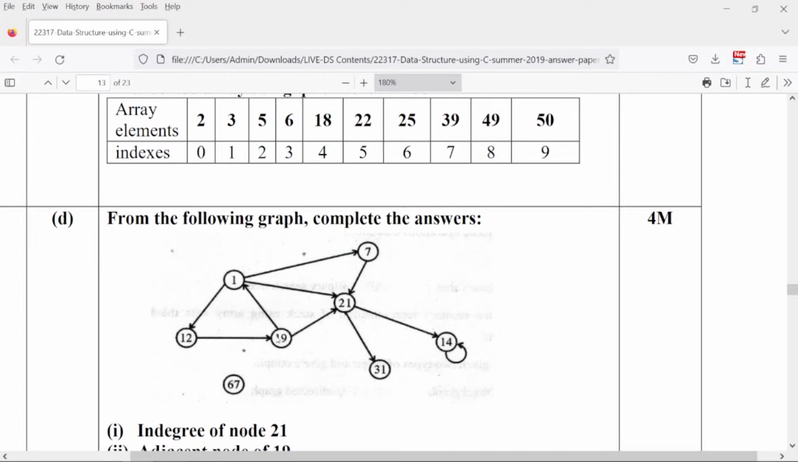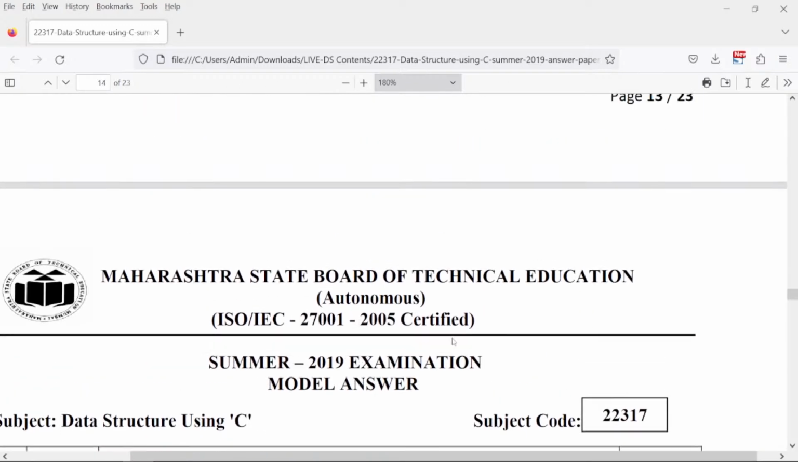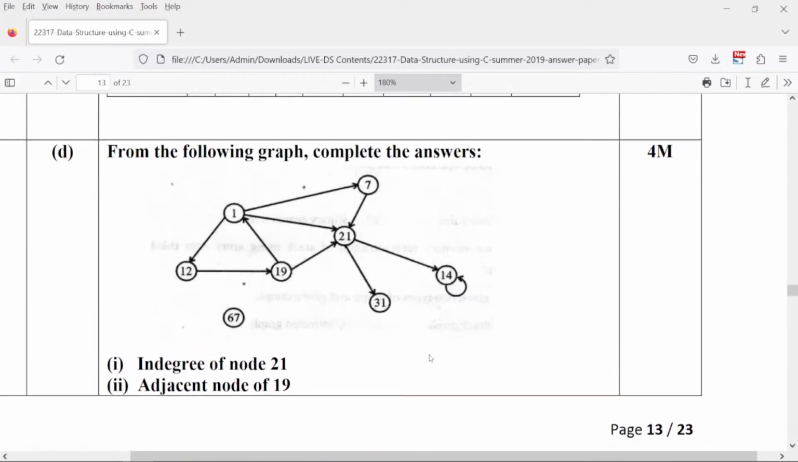Because from 19 you can go to only two nodes. That's why we call them adjacent nodes, right? From 19 I can go to two places, I can go to 1, I can go to 21, right? So I say these two are adjacent nodes, which is correct. Now tell me, what is the path of 31?